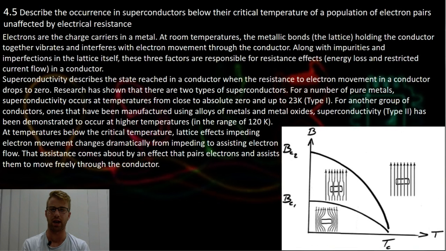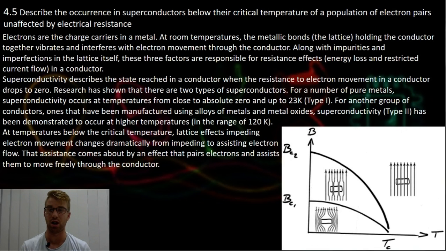Looking at the diagram on the right hand side, you can see the visual diagram of a superconductor. So changing the temperature will affect what is happening to the magnetic field around the superconductor. If you're looking at the type 2, you're going to have the magnetic field going through the superconductor, and this is called quantum tunneling. In a type 1 superconductor, the field goes around the superconductor, which still holds it in position, however, it doesn't experience quantum tunneling. So what are the differences between type 1 and type 2?